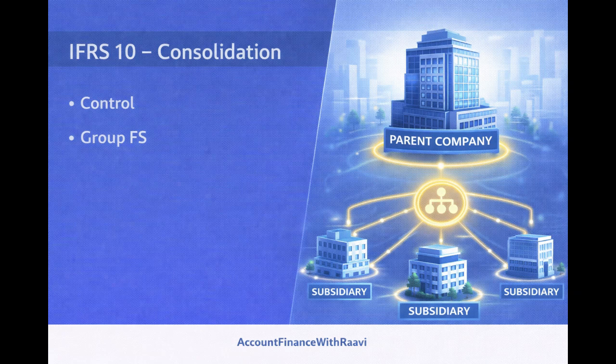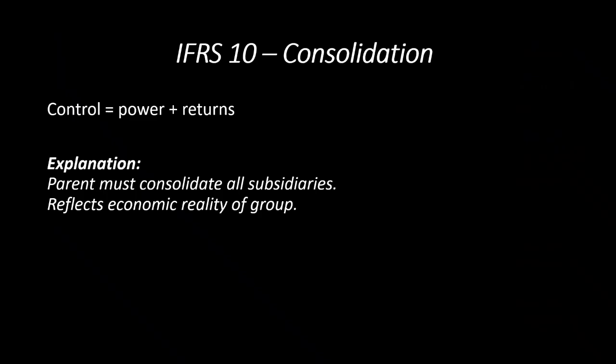Then IFRS 10 deals with consolidation, nothing but the consolidation principles, which mainly focus on the group financial statements and the control thing. So always do remember, a company which is having a controlling right on the other company is considered as a parent company and the other company is considered as a subsidiary company. So it means an investor who is having a controlling right is considered as a parent company and the investee company is considered as a subsidiary company.